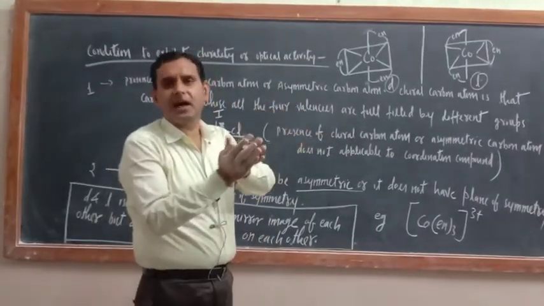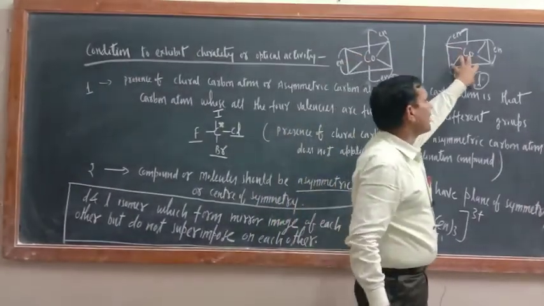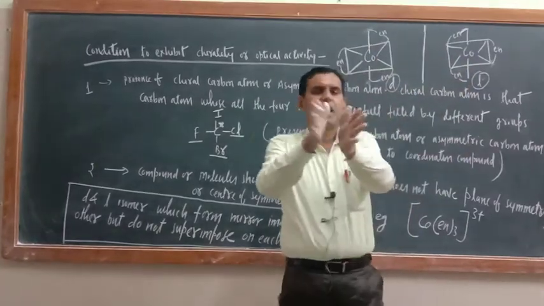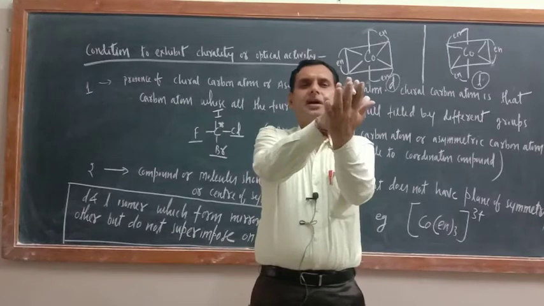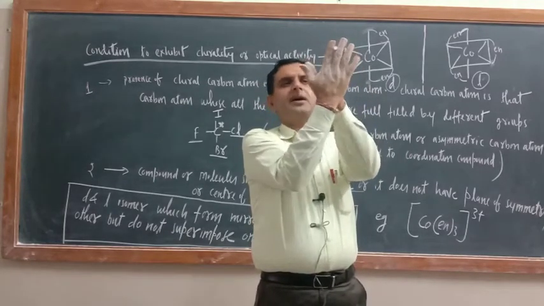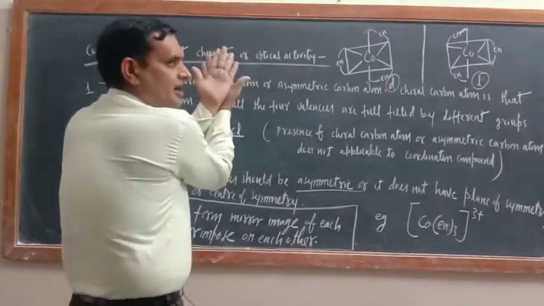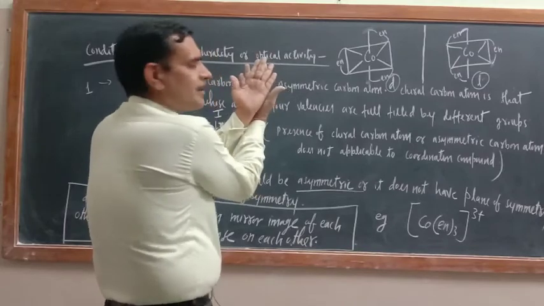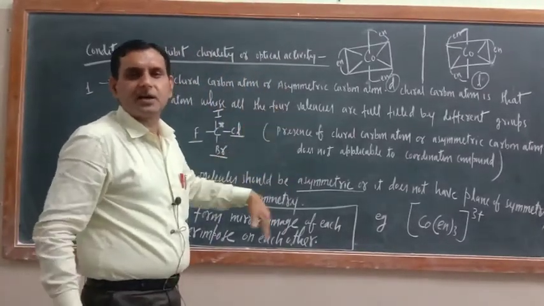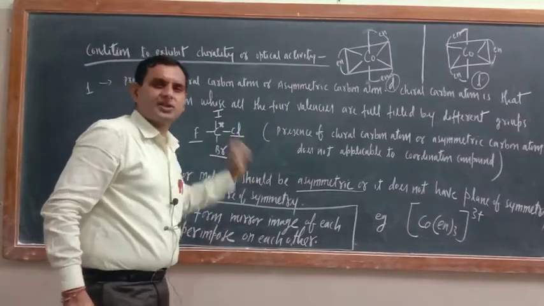Superimpose means to cover. Now you just lift this molecule and put it here. Do you think this will entirely cover this one? Just see, this hand is covering this hand, correct or not? But do you think it is covering in this condition? In this condition, it is not covering. So just see, this is the characteristic of D and L isomers. They form mirror images of each other, but they do not superimpose each other.